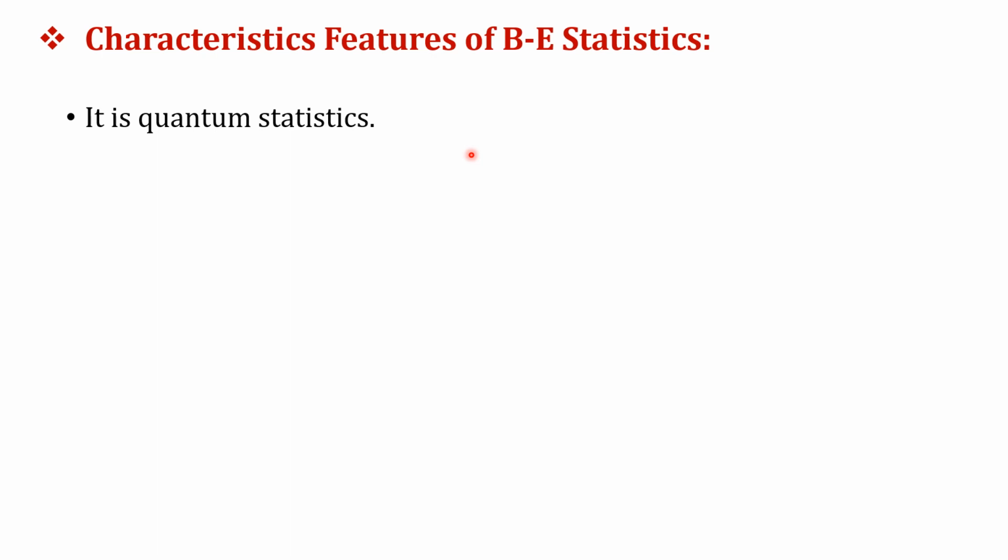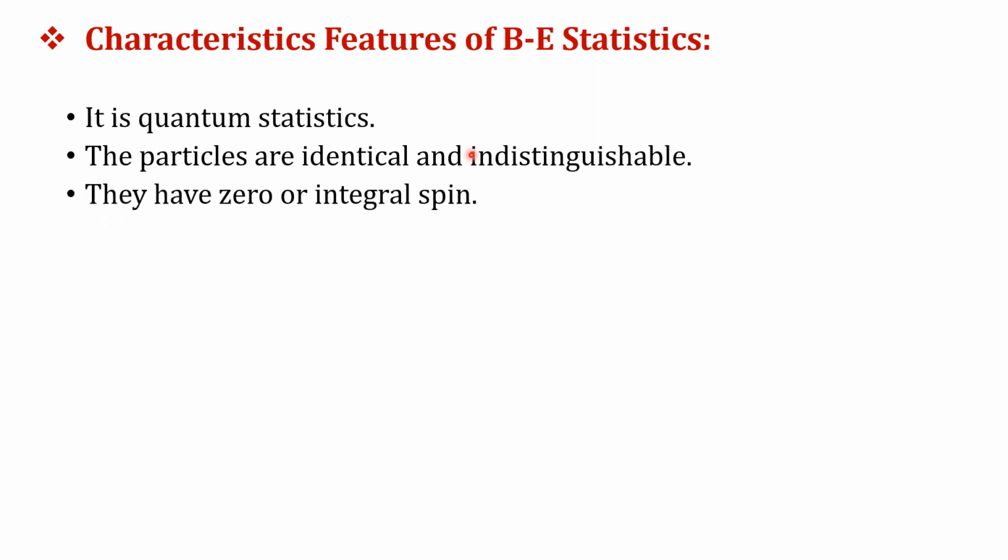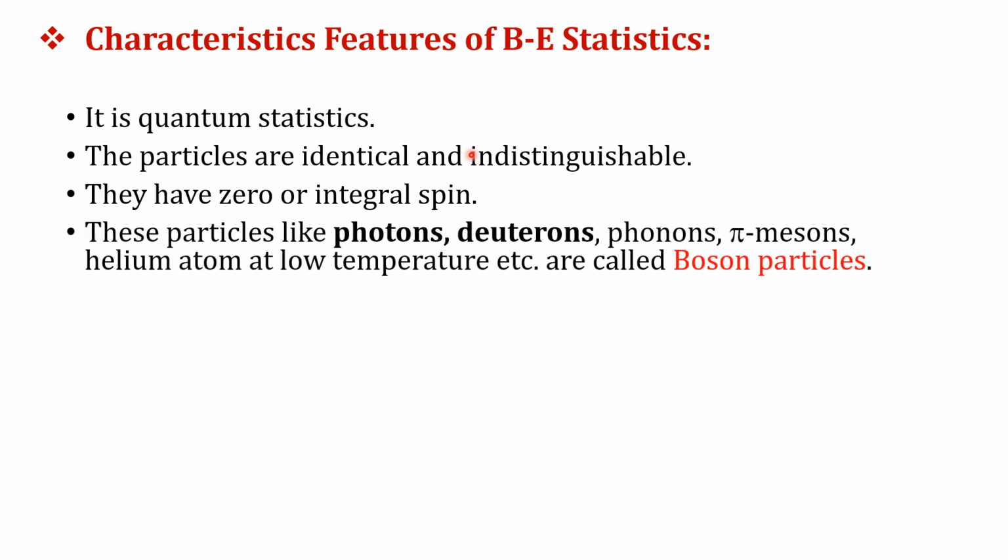In that statistic, all particles are identical and indistinguishable. Such particles must have zero or integral spin. The particles like photons, deuterons, phonons, pi mesons, and helium atoms at low temperature are all known as boson particles. Photons and deuterons have spin 1, while phonons, pi mesons, and helium atoms at low temperature have spin 0.